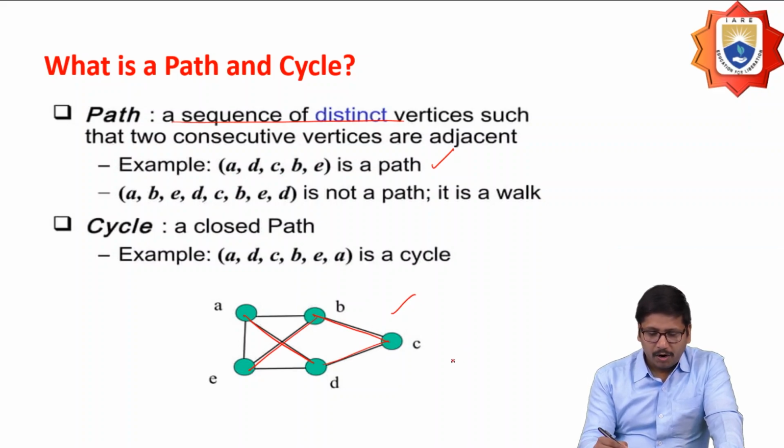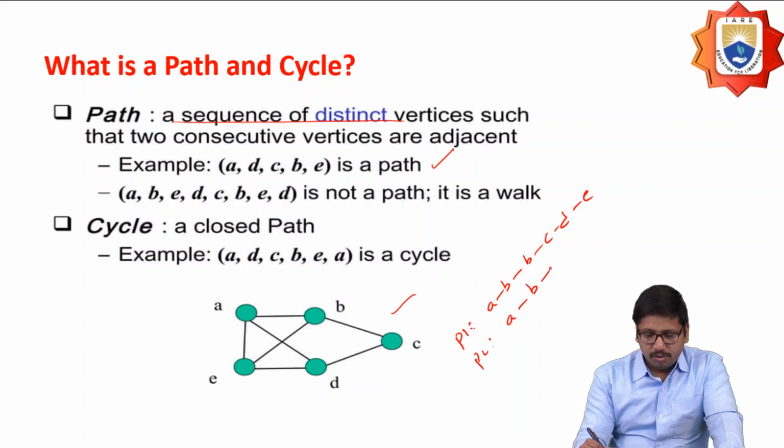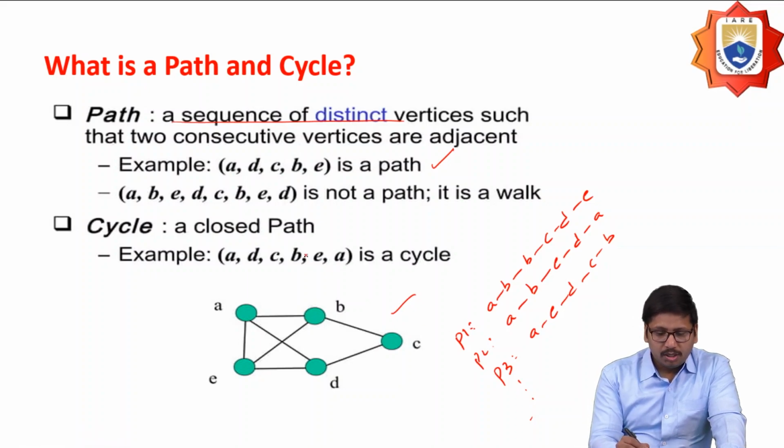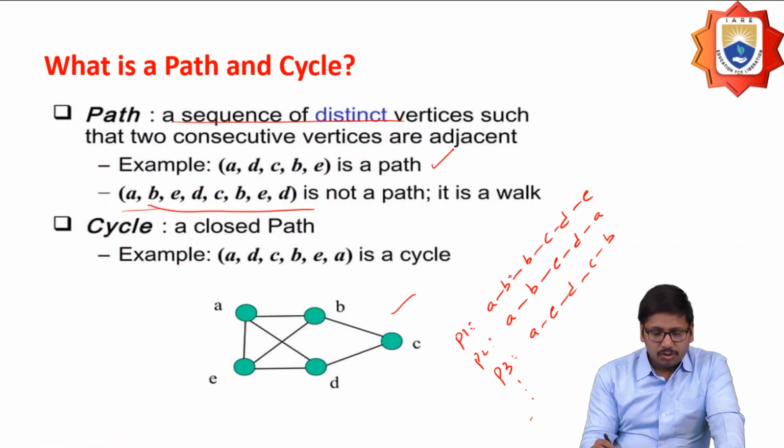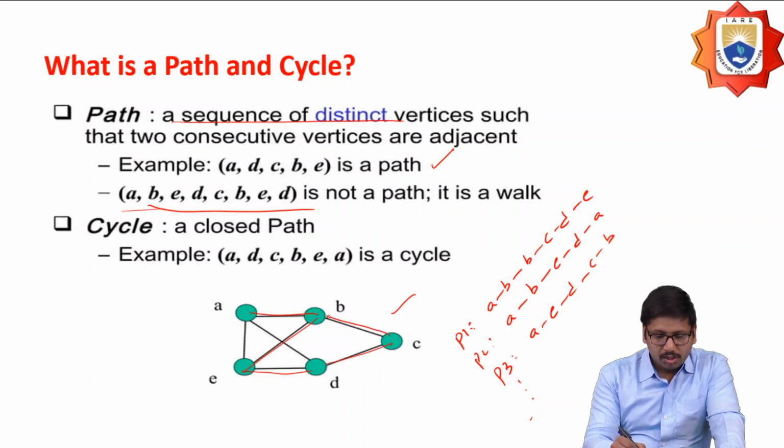So in the graph, I'm going to have different types of paths. Suppose one path is A to B, B to C, C to D, and D to E. Another path I can get is A to B, B to E, E to D, D to A. And another is A to E, E to D, D to C. Like this, we're going to have different kinds of paths here. So the edges here are A to B, B to E, A to D, D to C, C to B, and C to E.